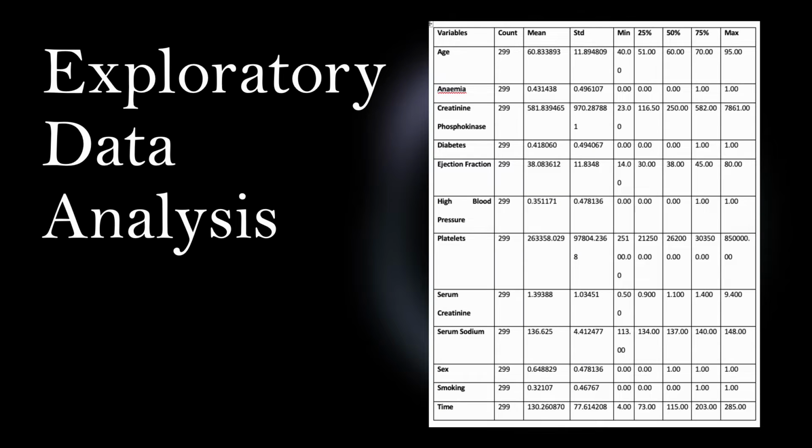Now let's do some exploratory data analysis. The table shows some variables have outliers. For example, you can see the creatinine phosphokinase has outliers because its max value is 7,861, which is way larger than its 75% value. Similarly, platelets also have outliers because its max value is 850,000, which is more than double the value of the 75%. The serum creatinine variable also has outliers for the same reason, which is the max value is more than double the 75% value.